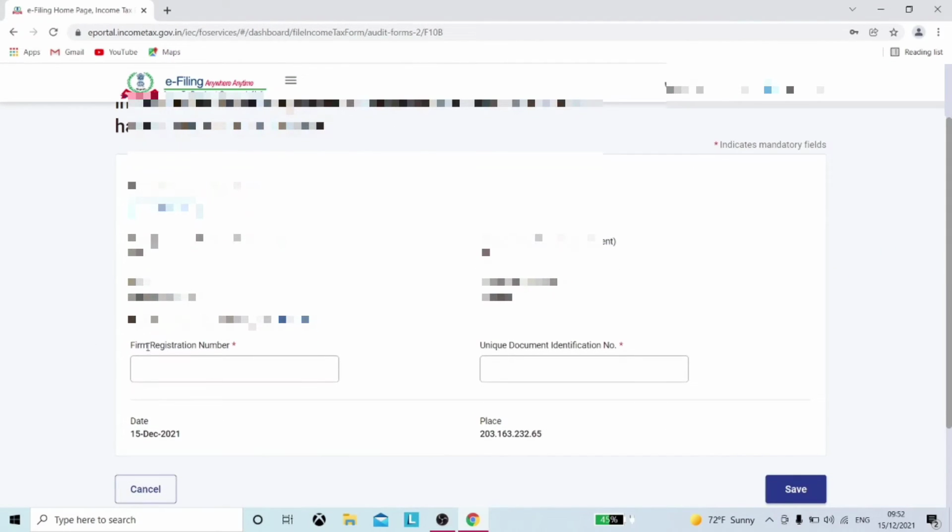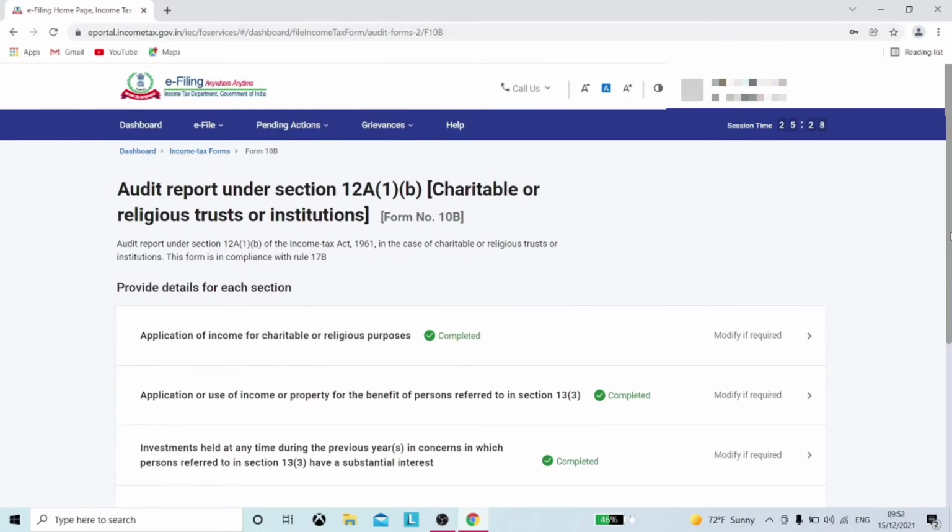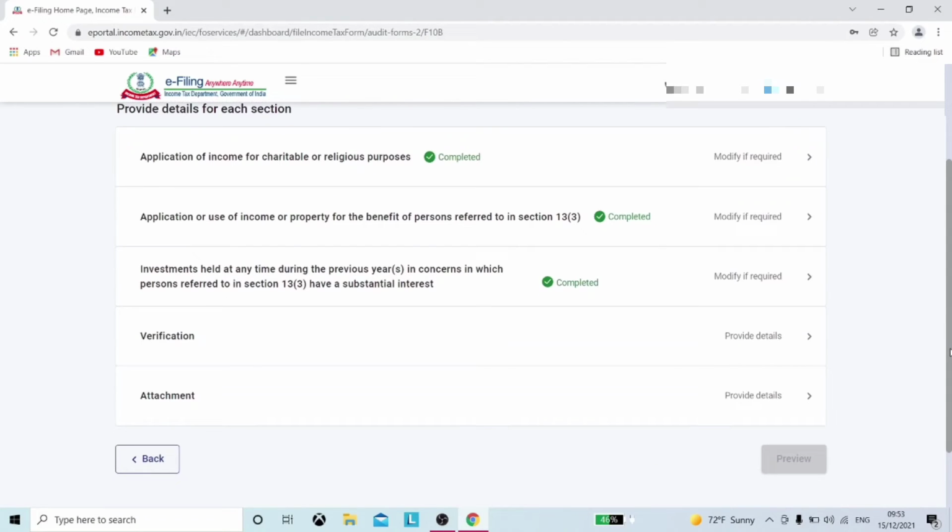In this section, the firm registration number of the CA is also being asked along with the UDIN, that is the unique document identification number, which is generated by your chartered accountant for form 10B. After filling both the details, click on save. Then comes the verification section where the CA confirms the details of form 10B and expresses his opinion on the financial statements.